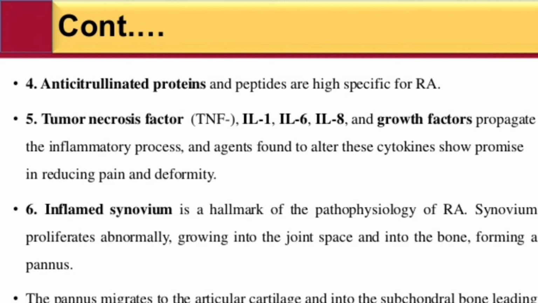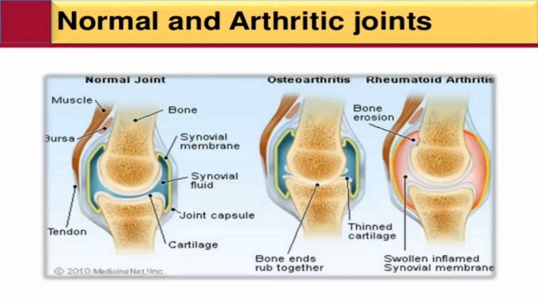Synovium progresses abnormally, growing into the joint space and into the bones, forming a pannus. Pannus means an extra growth of the joint that can cause pain, swelling, and damage to bones, cartilage and other tissues. The pannus migrates to the articular cartilage and into the subchondral bones.